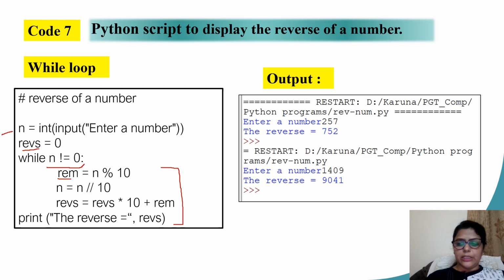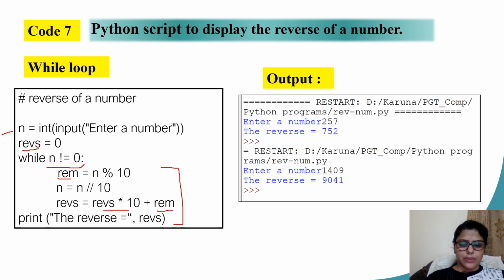Then I'm doing the integer division. That will leave me the rest of the number, leaving behind the last digit. The last digit is already there in the remainder. So I find out the reverse by multiplying the previous value of reverse with 10. That makes it go to the tens place. And now adding the newly found remainder. These steps, when they are iterated over a number of times, will ultimately give you the reverse of your